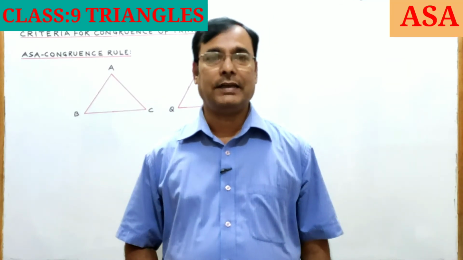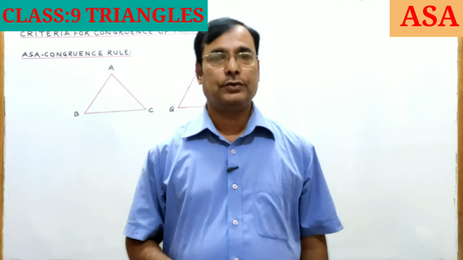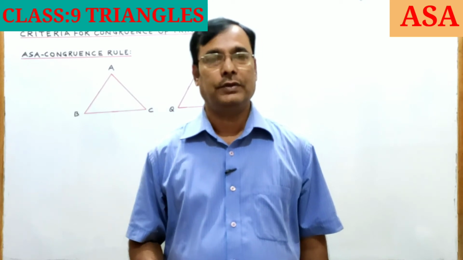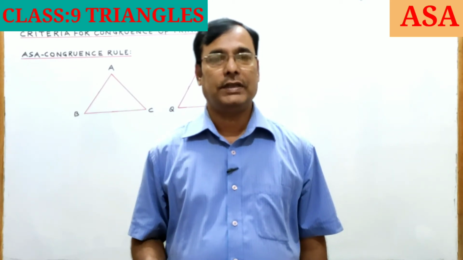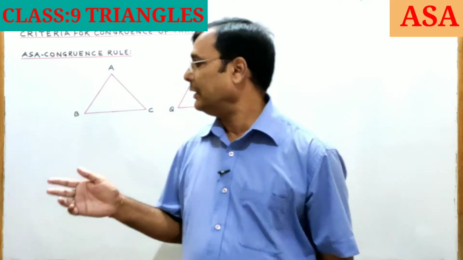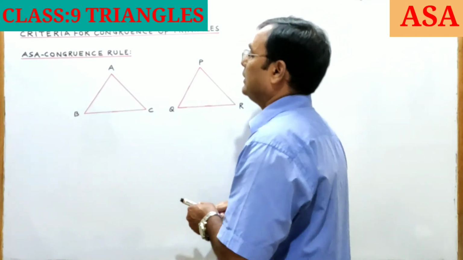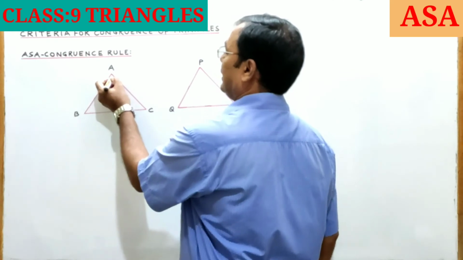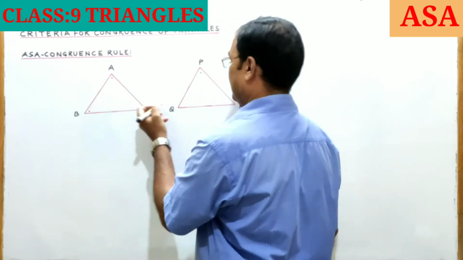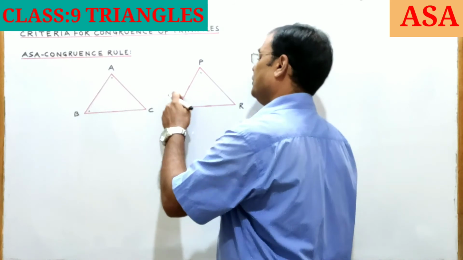Next is the angle side angle congruence rule. Two triangles are congruent if two angles and included side in one triangle are equal to two angles and included side in the other triangle. Here in this figure, triangle ABC and PQR are given in such a way that angle A is equal to angle P, angle B is equal to angle Q, and AB is equal to PQ.